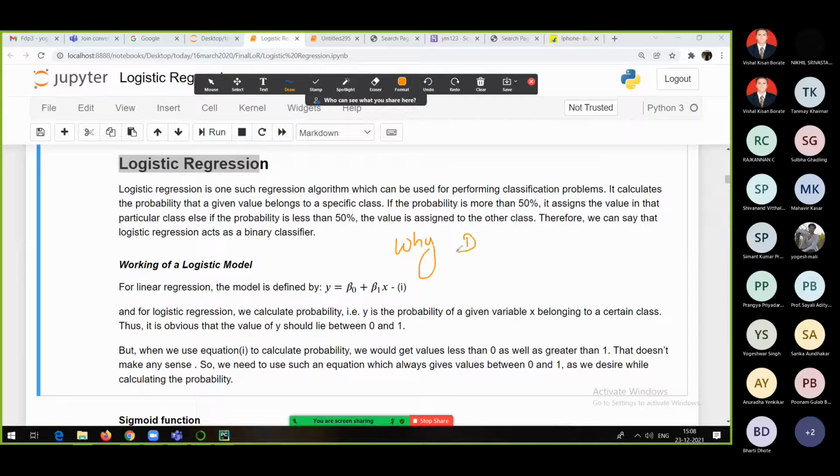Why derivatives? What do you think? d by dx of, let's say, x square is 2x, something like this we have done, right? Simple question: what is the meaning of derivative? Any example?